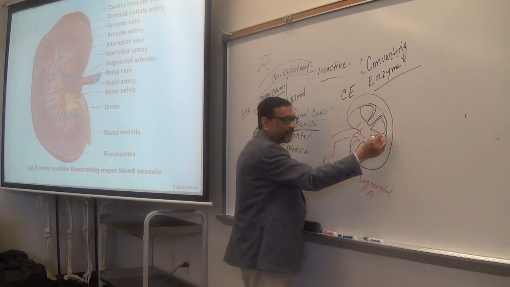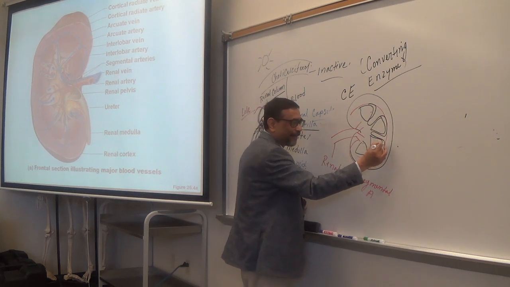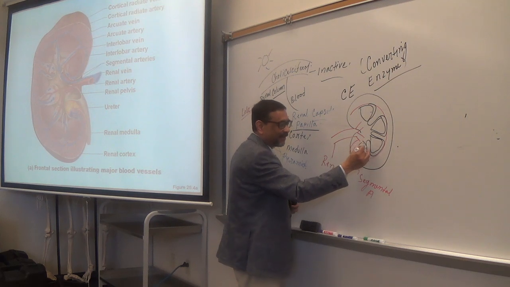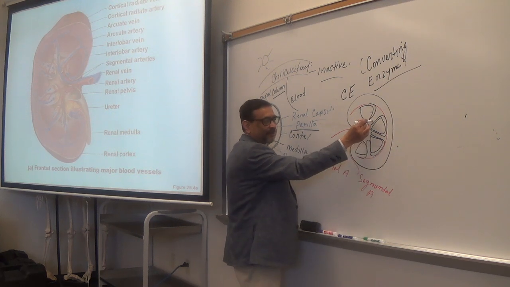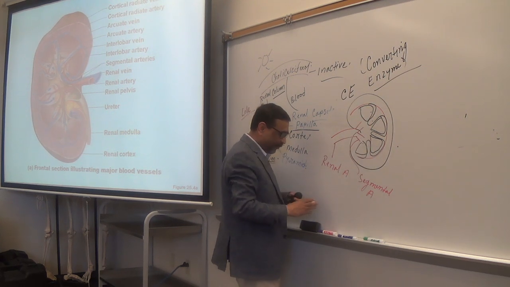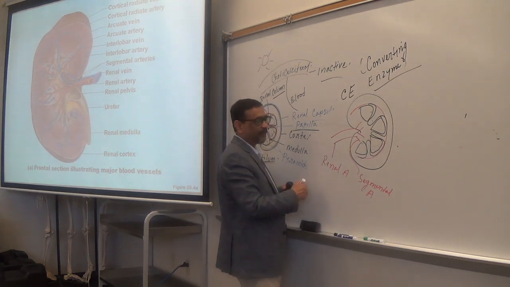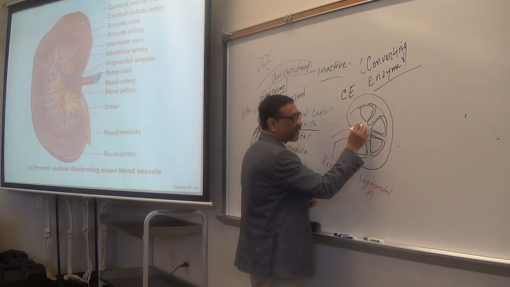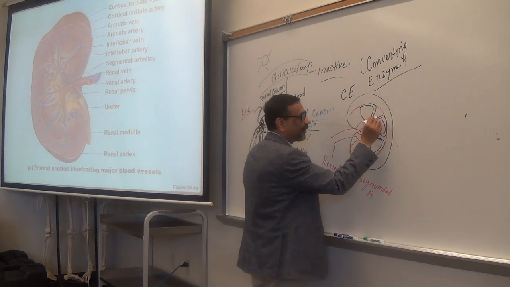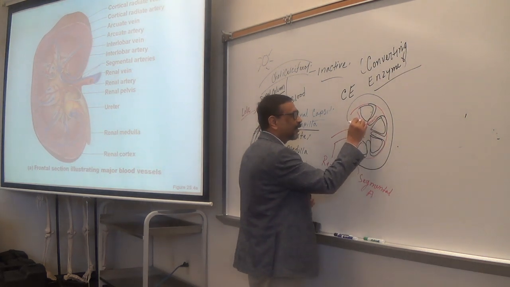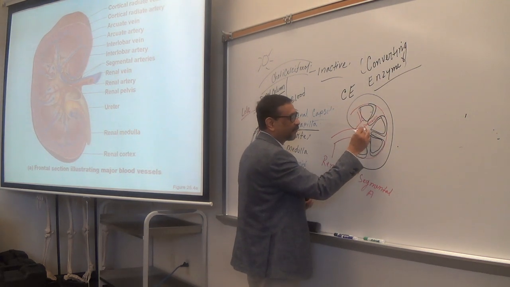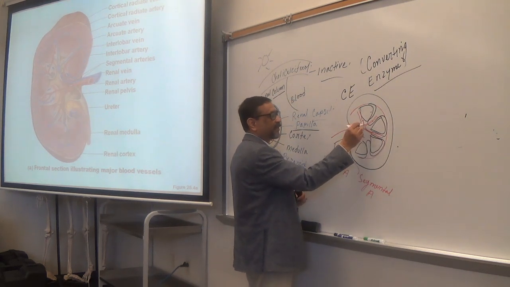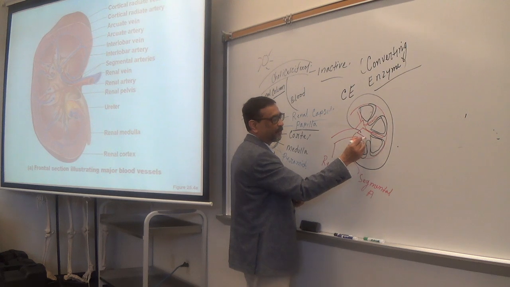How many of you remember? Columns, very good. So these are the columns, right? From those two segmental arteries, branches enter into the columns like this.